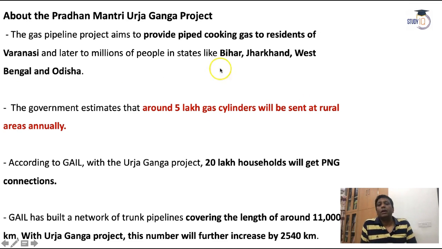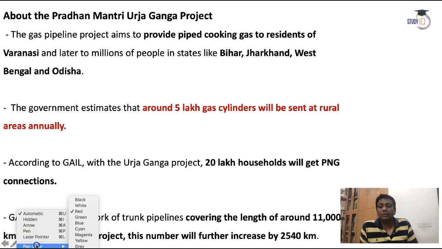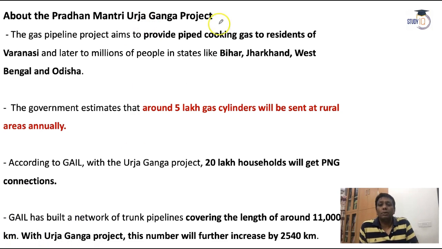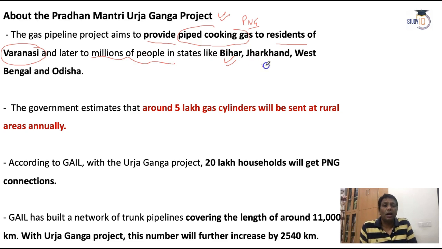It will connect. So now let us start with the Pradhan Mantri Urja Ganga projects. As I told you 2 years back, this one was introduced to provide PNG supply in many regions. The purpose is to provide piped cooking gas, the same PNG, piped natural gas, to the residents of Varanasi, and later on millions of people, even in many states, I told you, Bihar, Jharkhand, West Bengal, Odisha, and now it's going to increase toward the whole northeast.